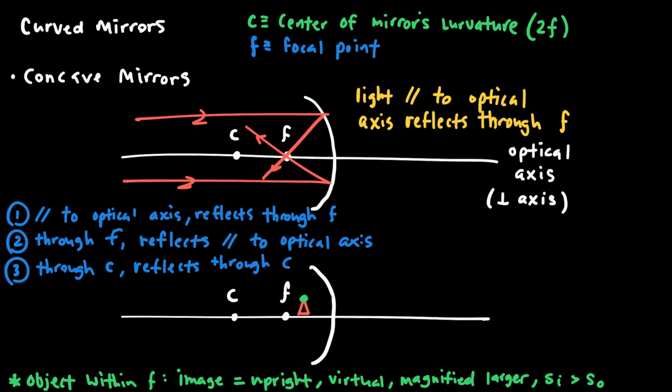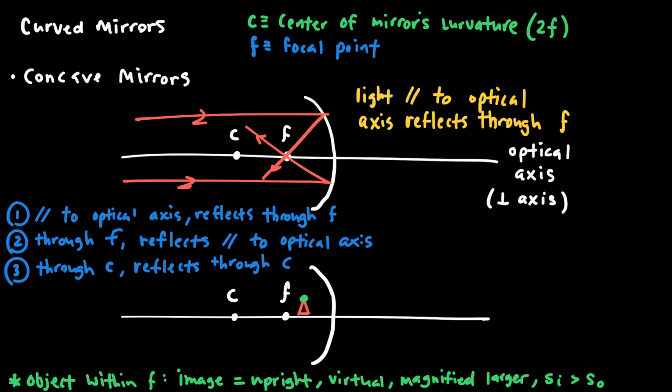If I wanted to figure out where the image would be if I placed an object near a concave mirror, there are 3 rays I can draw for my ray diagram. I have a picture on the bottom here of a little triangle with a dot at the top, and I'm going to draw those 3 rays relative to that dot.